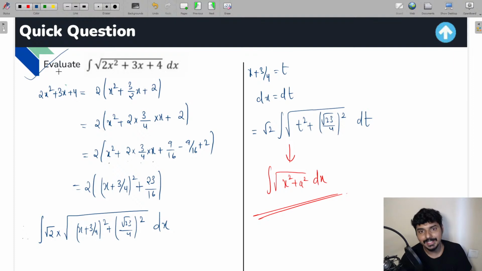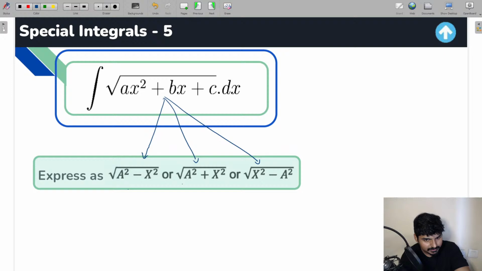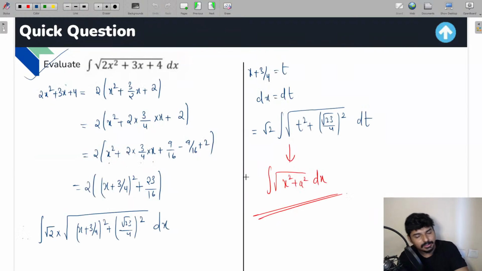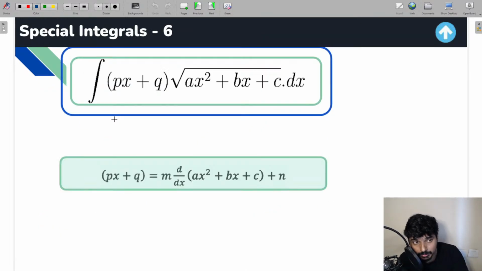So whenever you find any integral in which you have square root of quadratic term, what you need to do in that case, the quadratic term you have to first apply the completing square method, write it in any of these three forms, this one or this one, and then you have to apply the appropriate formula and you're going to get the solution. Okay, so now let me go to another question.